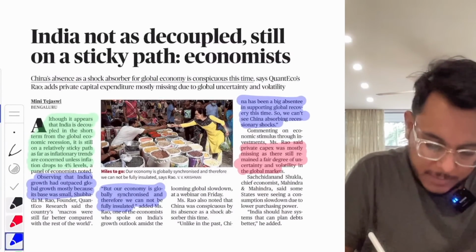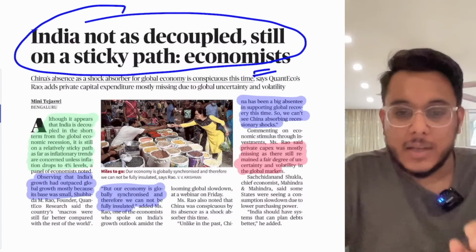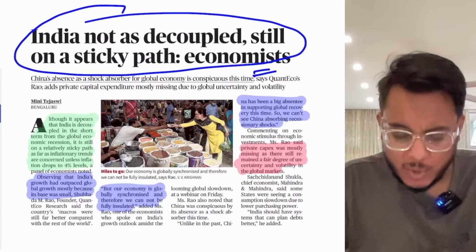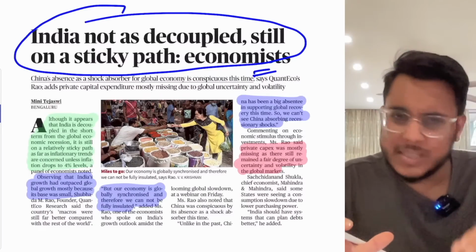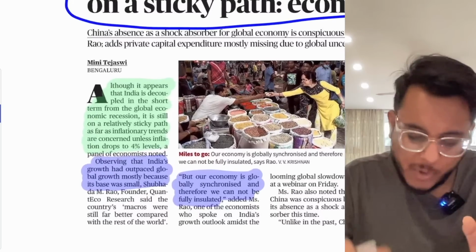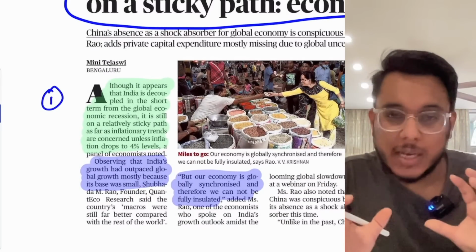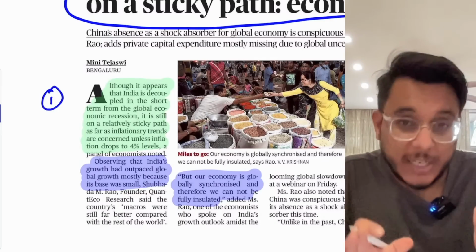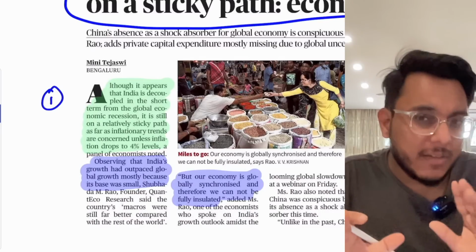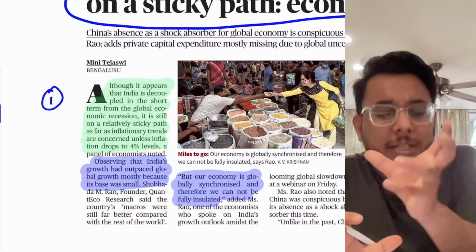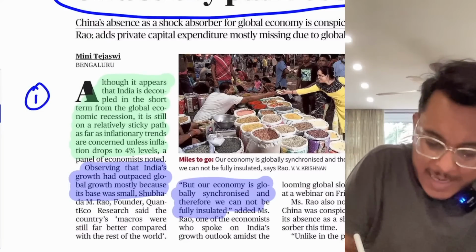India not as decoupled, still on a sticky path, economist. So basically, guys, what has happened here, you don't need to know the name of the economist or the organization in which they are working, but certain viewpoints have been given. Number one viewpoint, it has been said that right now, first of all, you might be knowing that in the world there is the global recession going on, global inflation is going on, global slowdown is going on, but comparatively in India, we find that inflation is controlled, growth not that much good, but the growth is decent. So it appears that India is decoupled.